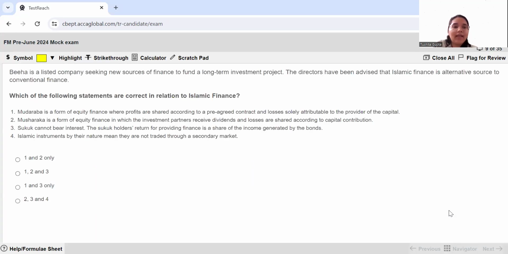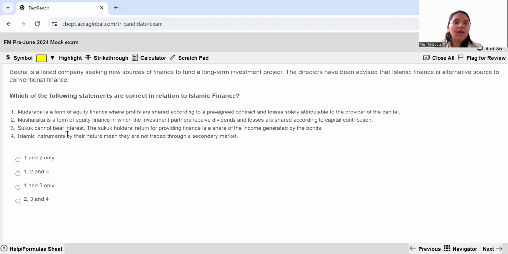Moving ahead to question number 9 now. Biha is a listed company seeking new sources of finance to fund a long-term investment project. The directors have been advised that Islamic finance is an alternative source to conventional finance. Which of the following statements in relation to Islamic finance are correct? Let us read the statements one by one and we'll see which of them are correct. Mudaraba is a form of equity where profits are shared according to a pre-agreed contract and losses are solely attributable to the provider of capital. This is absolutely correct. This is what we have studied about the concept of Mudaraba.